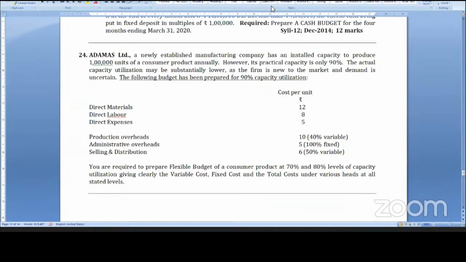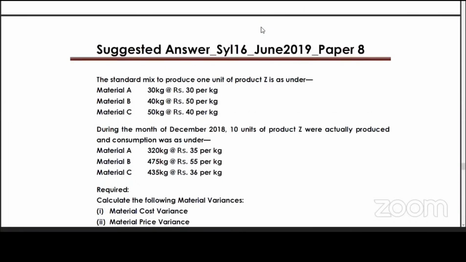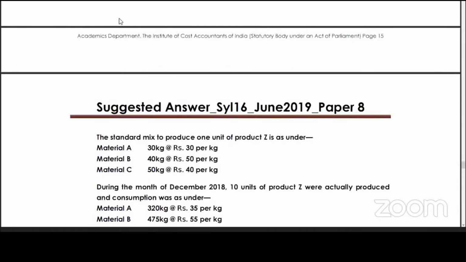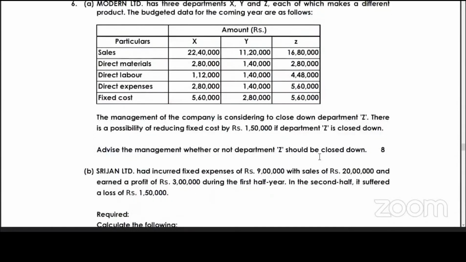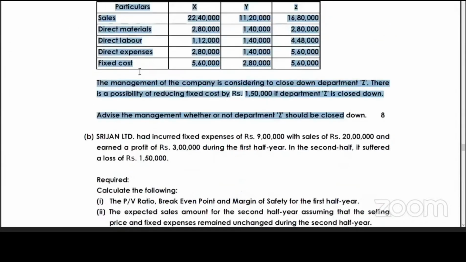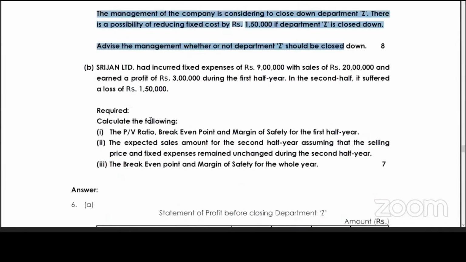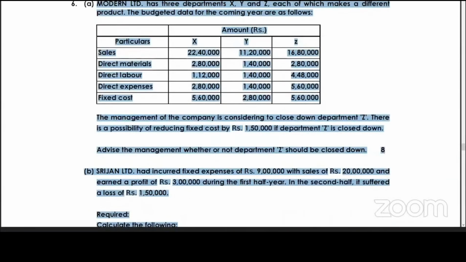next question number 6, if we see question number 6, it is marginal costing. You can say 6A and 6B are marginal costing. 6A is a decision making or a small sum which we have done in the class. 6B is also a small sum like PV ratio, BEP. So in 6A and 6B we can score 15, 15. This is the June paper, sorry, the December paper is also here.